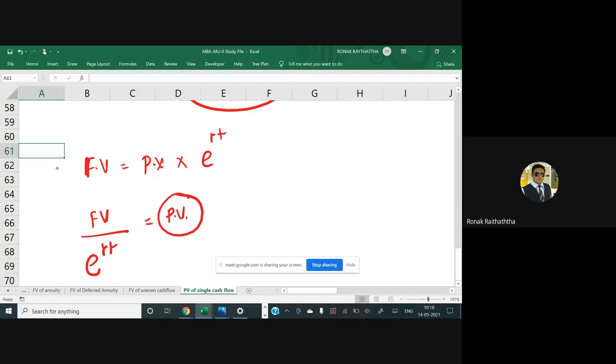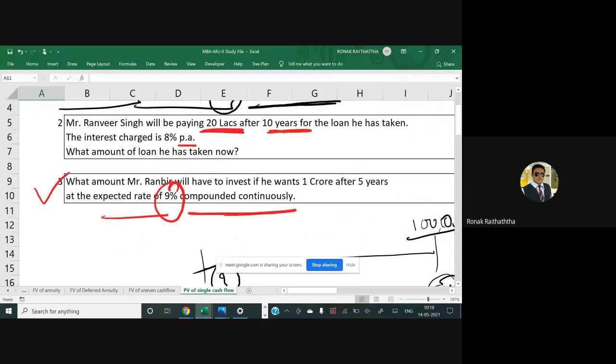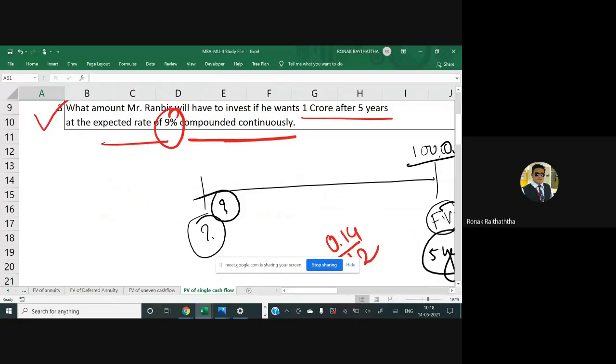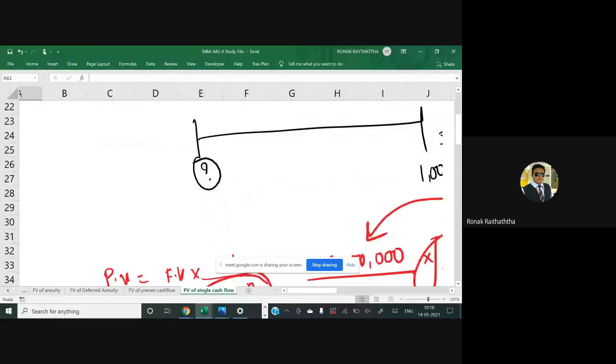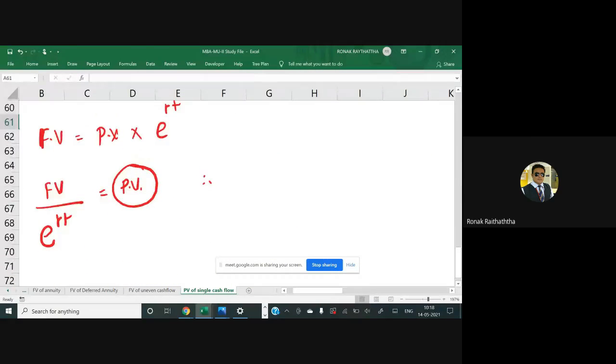Let's move ahead. Now future value is 1 crore. Mr. Ranbir wants some amount in future, 1 crore after 5 years, and he is expecting 9% compounded continuously. So the number of periods in 5 years for which the compounding will take place are infinite, sir. Continuous, infinite. There is no calculation in that. It is ever increasing. So that's why we are using the exponential factor. So 1 crore to be divided by e raised to rt.